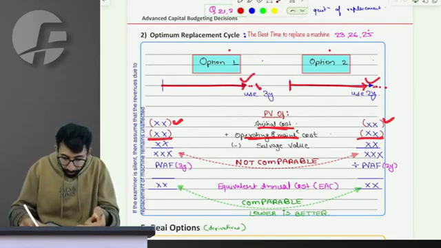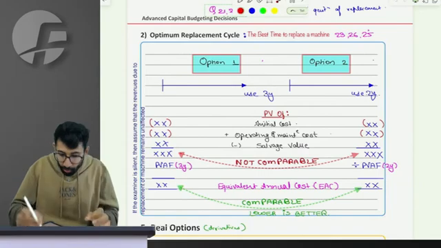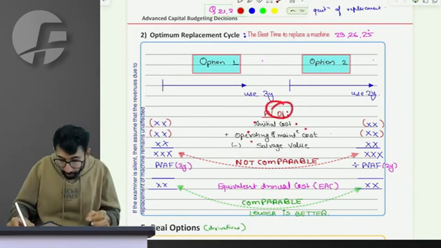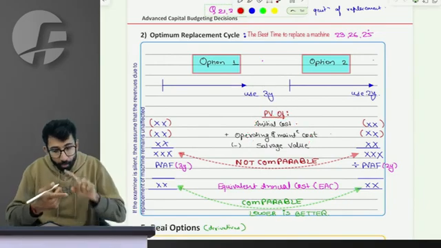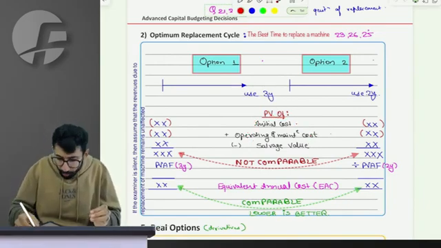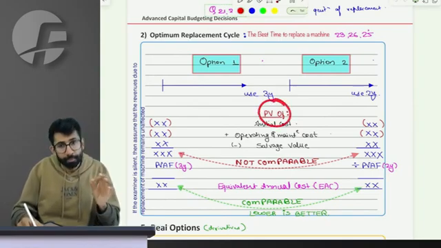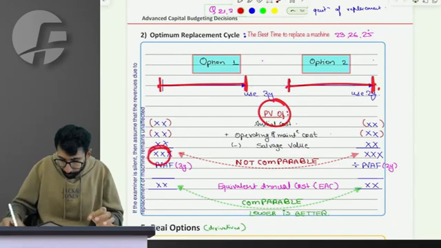Sir, at the end of the third year when you sell, you have a different salvage value, and at the end of the second year when you sell, you have a different salvage value. So you take the present value of all the inflows and outflows associated with that particular machine: buying it, operating it, maintaining it, running it, and selling it. All the costs associated with the machine, present value for 3 years and for 2 years, you do.